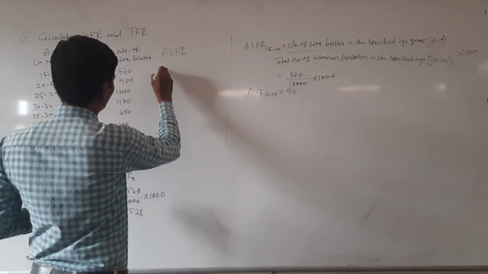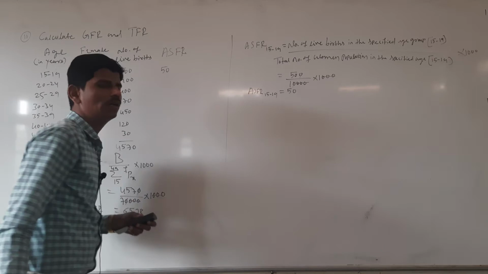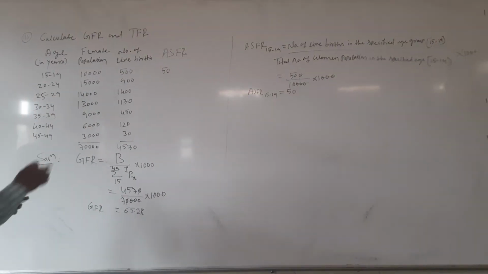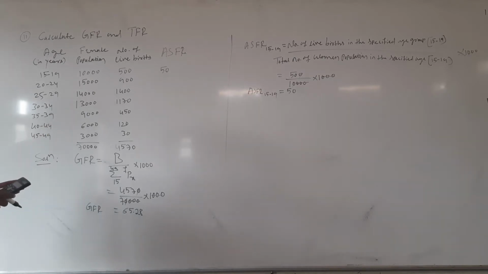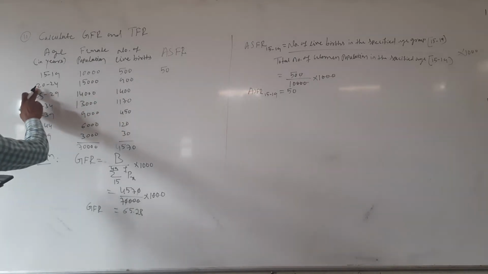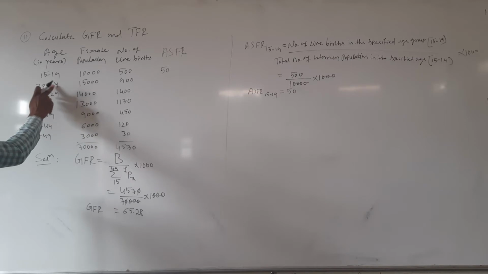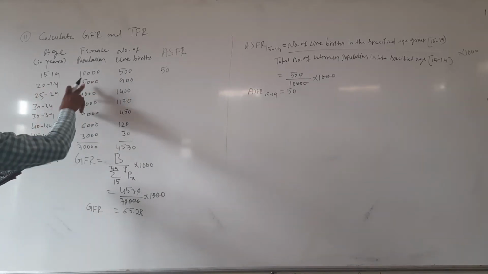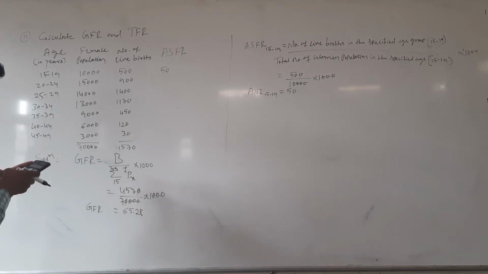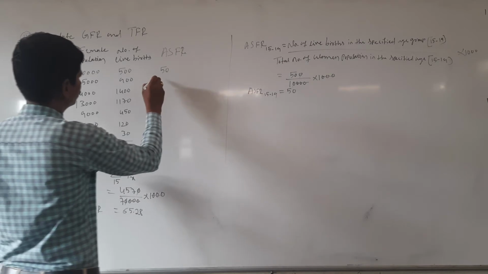Remaining you have to calculate directly, that is 900 divided by 15,000 for the age group 20 to 24, into 1000, then we get 60.